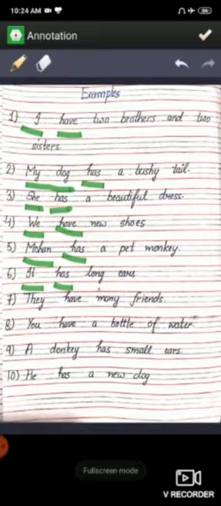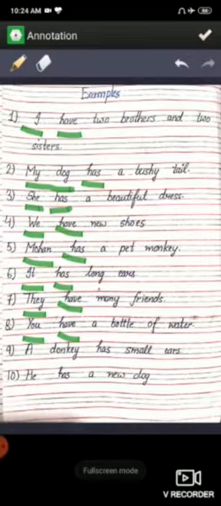You have to understand clearly that has is used with singular nouns or pronouns, and have is always used with plural nouns or pronouns. The seventh sentence is: they have many friends. They is plural in number, therefore we use have with it. Next is: you have a bottle of water. We already read about you in the previous concept, that you is used for plural nouns. Therefore, we use have with it.